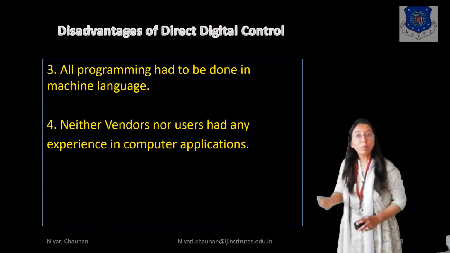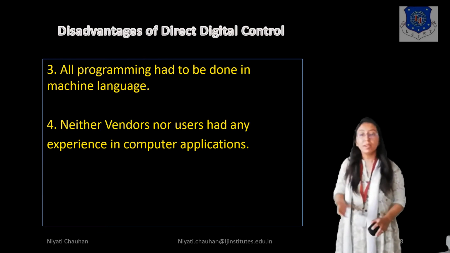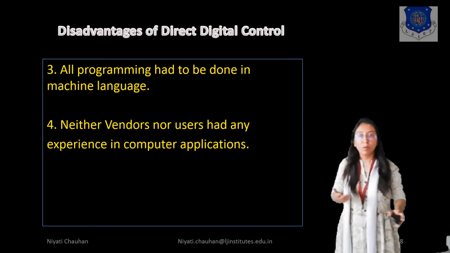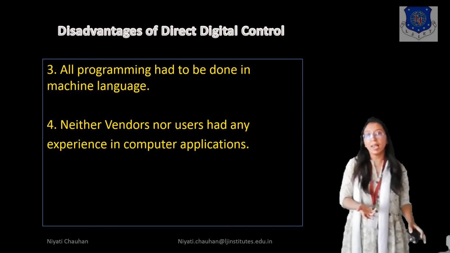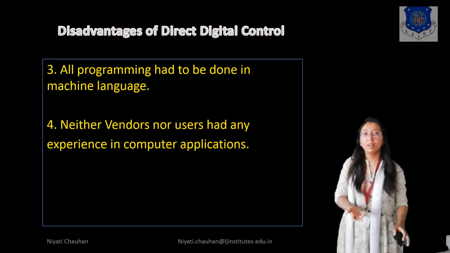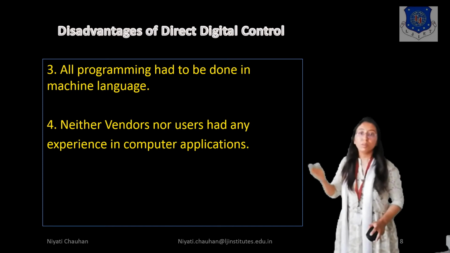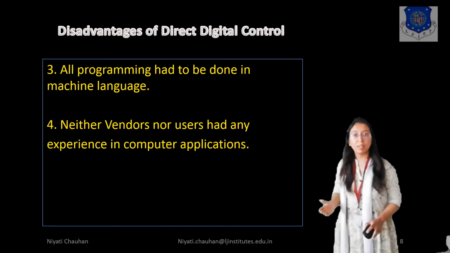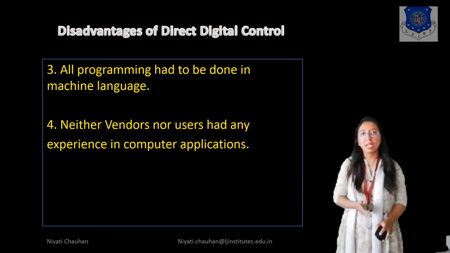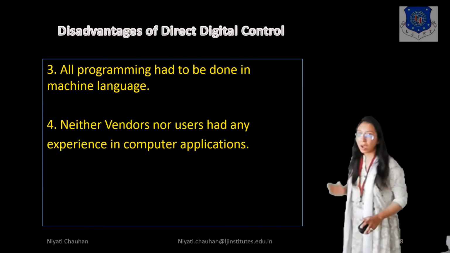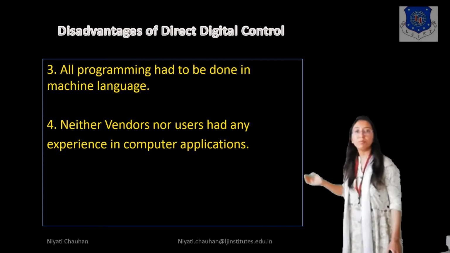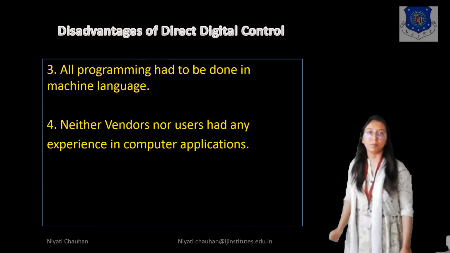Third, all programming had to be done in machine language, and vendors did not have knowledge of machine language. Number 4, neither vendors nor users had any experience in computer applications. So these are the disadvantages of direct digital control.